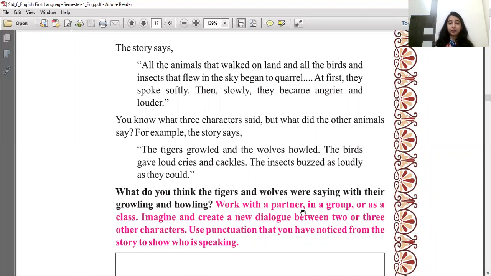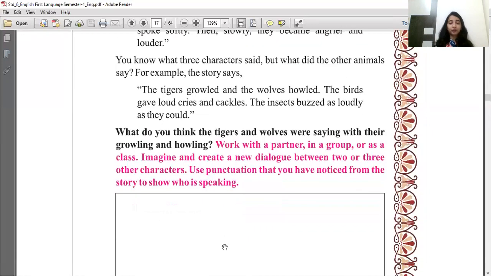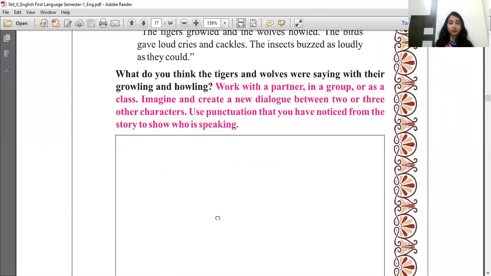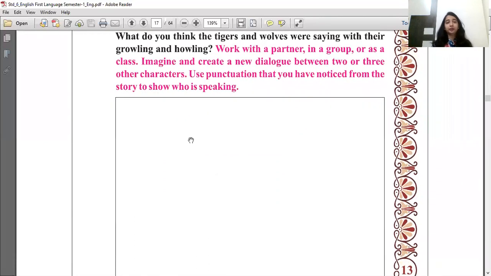Work with a partner in a group or as a class. Now, because we are at home, we will write the dialogue individually. What do we have to write? Imagine and create a new dialogue between 2 or 3 other characters. Use punctuation that you have noticed from the story to show who is speaking.